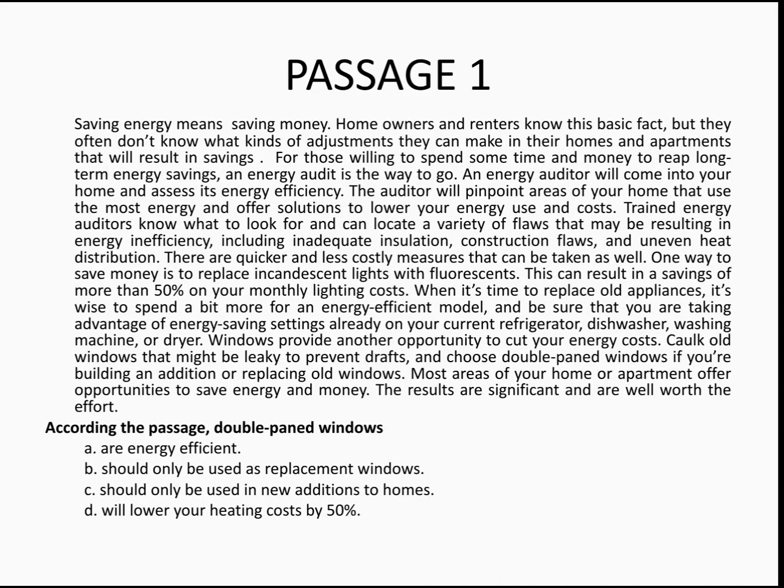Now, it is mentioned in the passage, but it is not conditionally mentioned that it has to be done only as replacement or only as new additions, right? So having that as a reason, I am ruling out options B and C. And lowering your heating costs by 50% is done with the replacement of incandescent with fluorescent bulbs, but not with double paned windows. So obviously your answer is: are energy efficient. Got it? Moving to the next one.